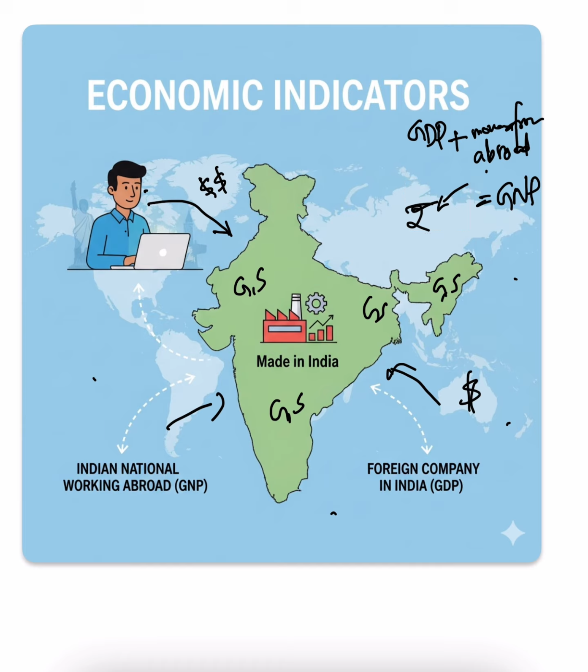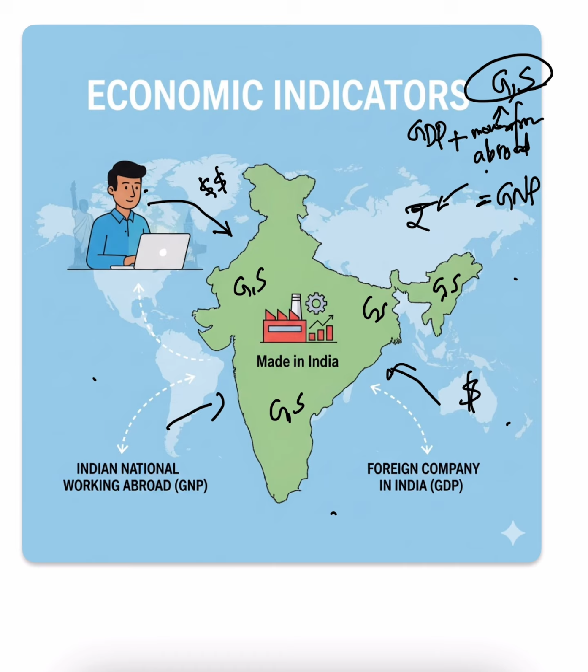So I hope it is clear for you. I'm not only telling about money. It's like goods and services. For simplification I said money. So GDP plus the goods and services which are coming from outside the country by the nationals, right? Nationals means citizens. So that is the difference between GDP and GNP.